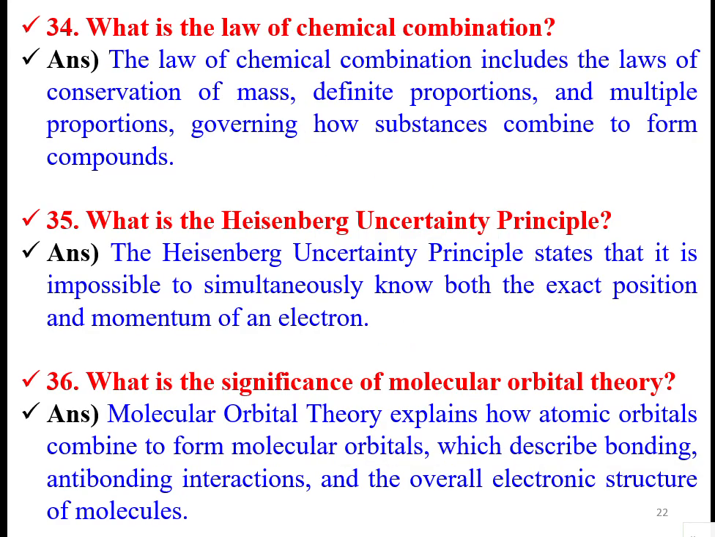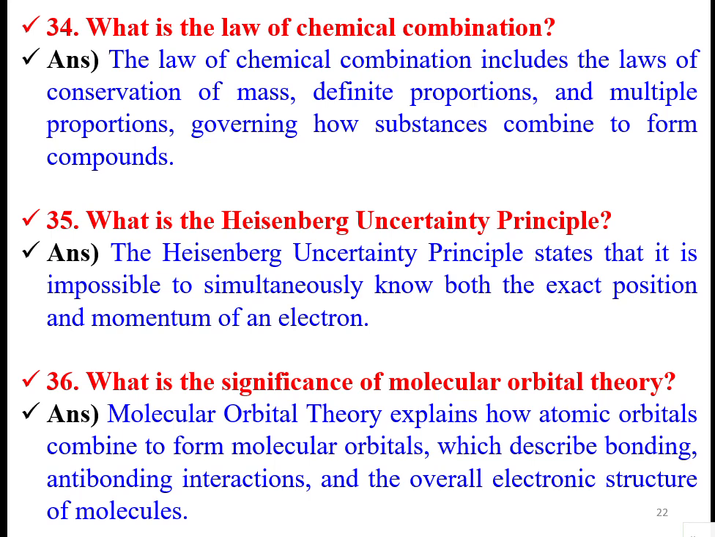So Heisenberg uncertainty. Electron will be revolving around the nucleus in a certain path called orbital. While it is revolving around the nucleus, simultaneously it is not possible to find the exact position and momentum of an electron. Either you can find out the position or you can find out the momentum. Simultaneously, it's not possible. That is the uncertainty principle.